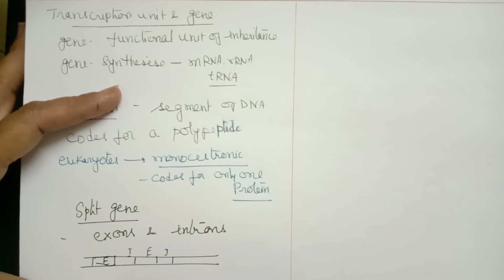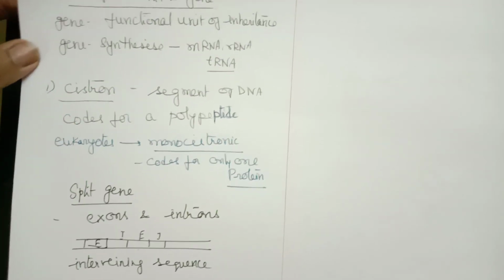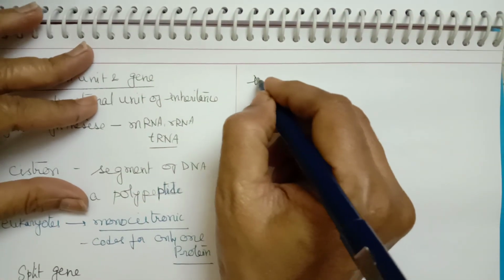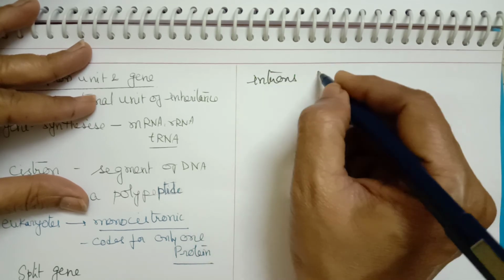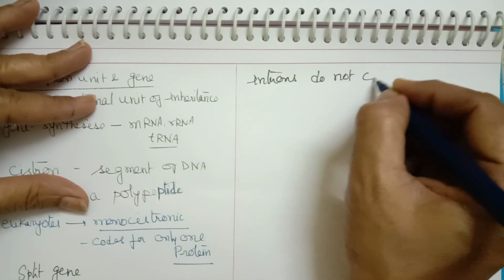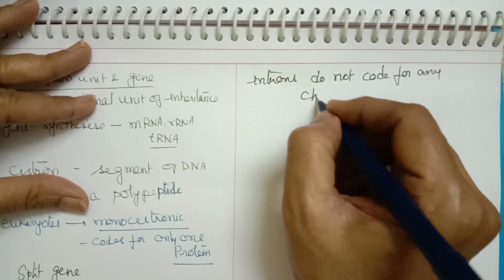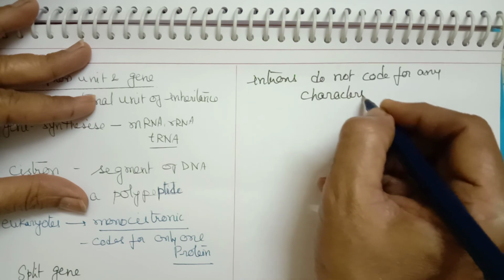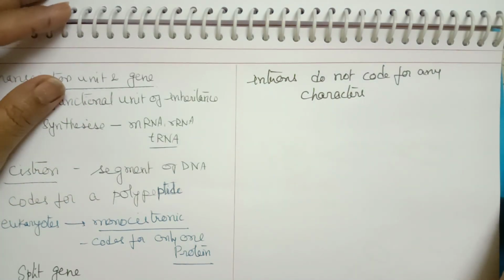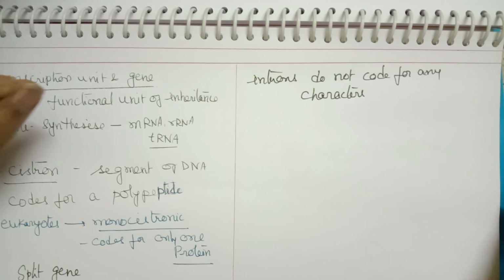So these introns are called intervening sequences, and the introns do not code for any character. So these introns normally are removed. When a mature mRNA is synthesized, these sequences are normally removed.